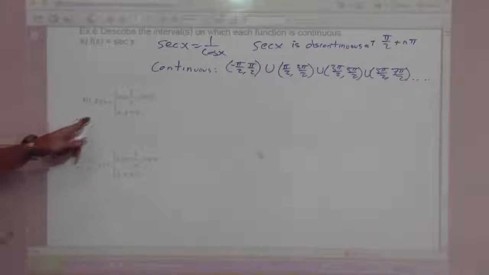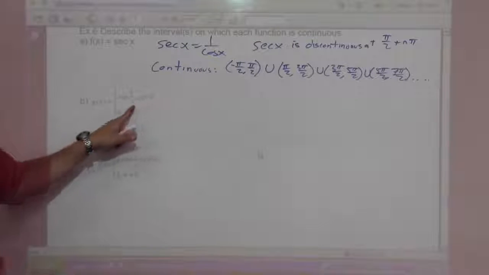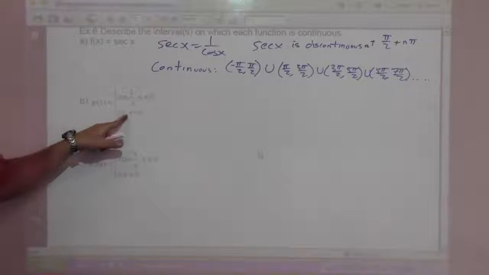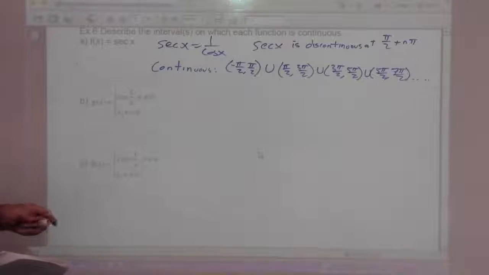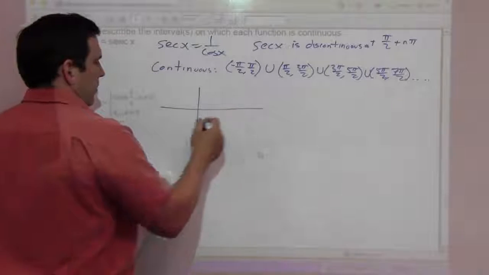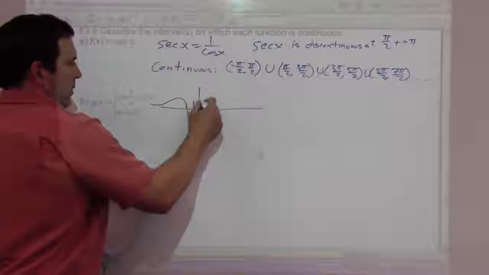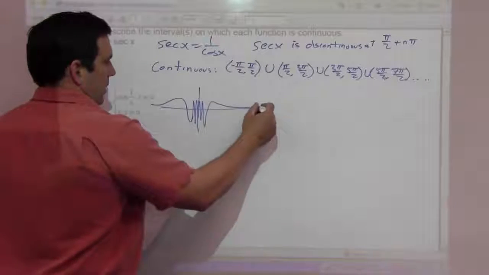How about the next one? g of x is cosine of 1 over x when x is not 0, because that wouldn't be defined at x equals 0. This graph would look something like this. It's coming in and does this zigzaggy thing.